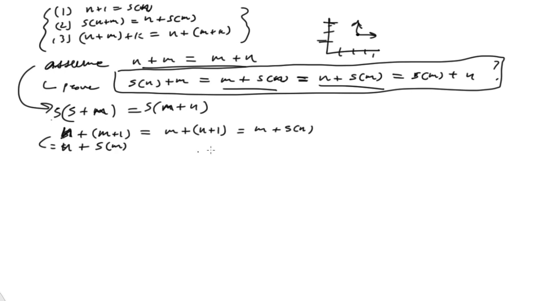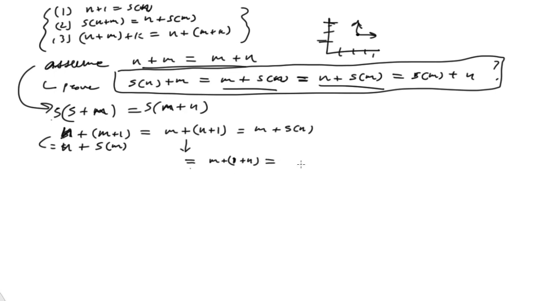All right, and the next thing we could do is use the associative property. I'm going to take that down and set that equal, and that becomes m plus n. This is true now, and that's the commutative property for 1, which we proved on the previous page.